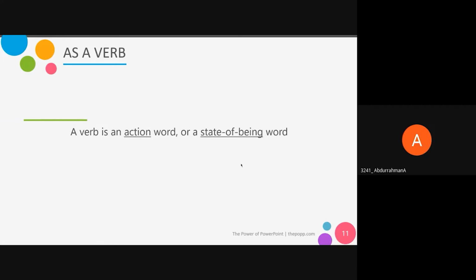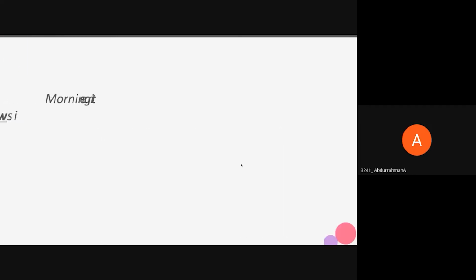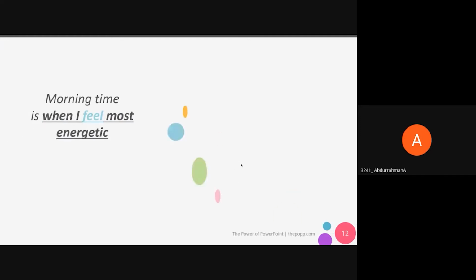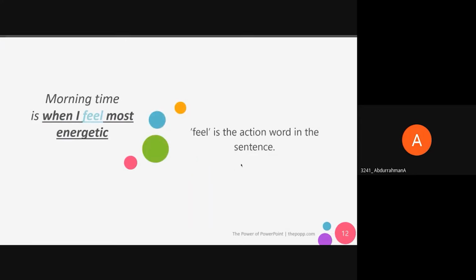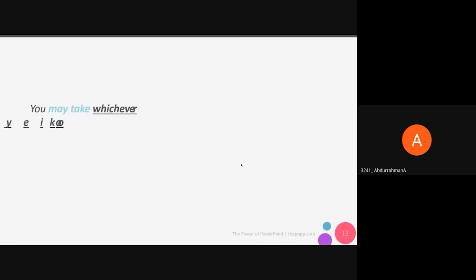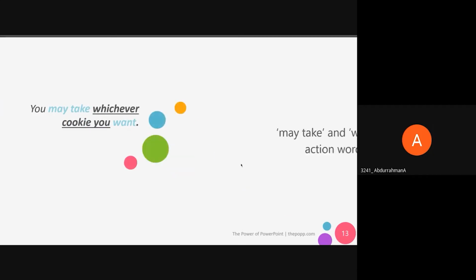Now, the verb. A verb is an action word or a state of being word. For example, "Morning time is when I feel most energetic." Feel is the action word in the sentence. "You may take whichever cookies you want." May take and want are action words.